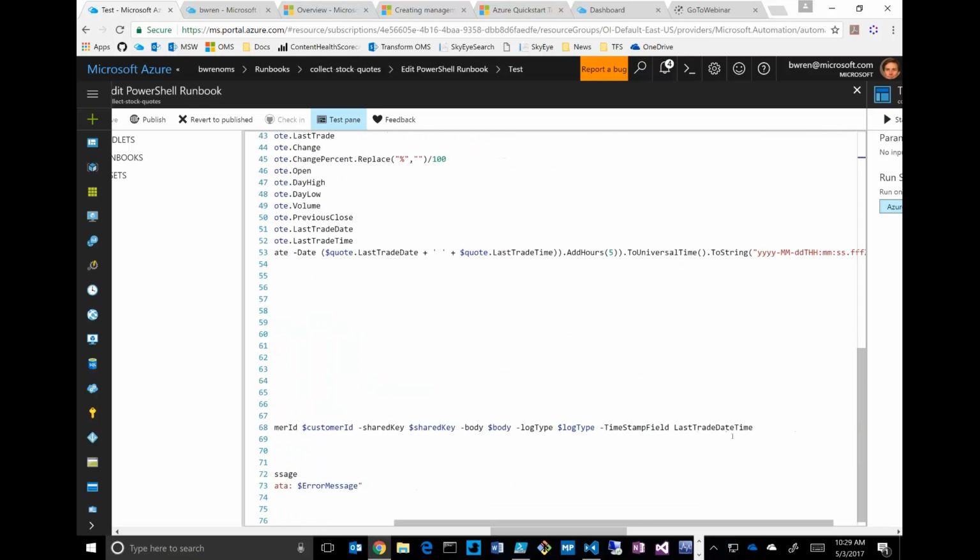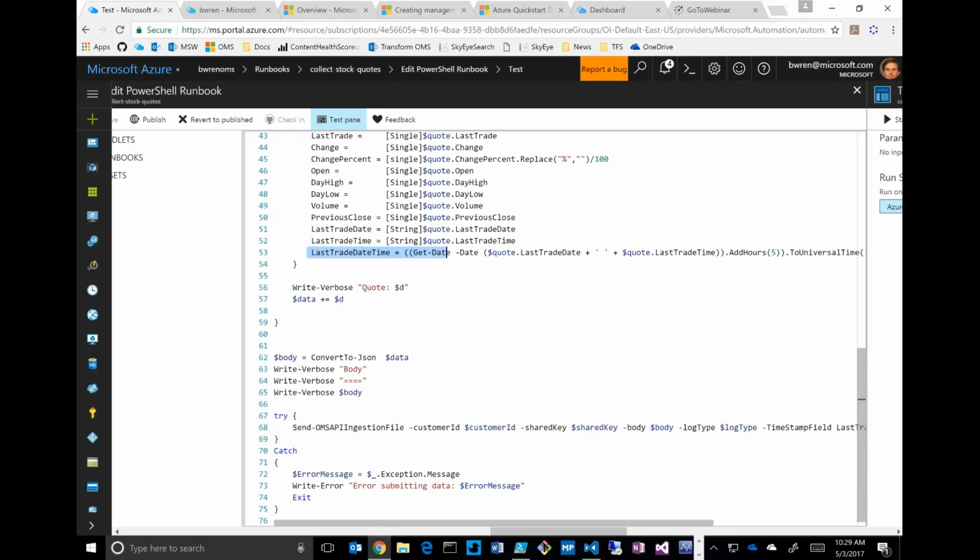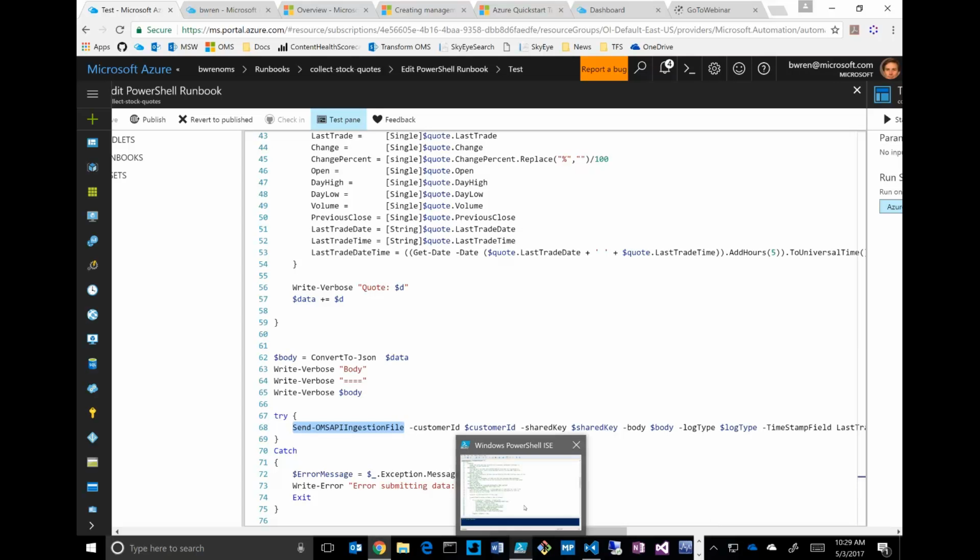And then I'm saying what I want the timestamp. So in other words, that date time that's associated with the record, I want to associate with this date time that I collected. Now this cmdlet comes from a module that I loaded. If you go through our documentation for the Data Collector API, there actually is some work in setting up that authentication and setting all this stuff up. There are a couple of modules available.